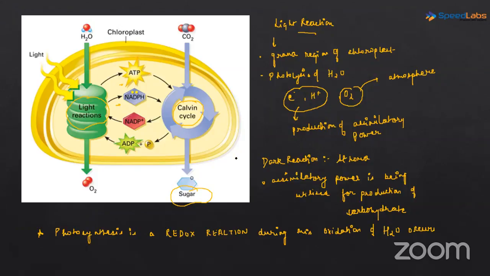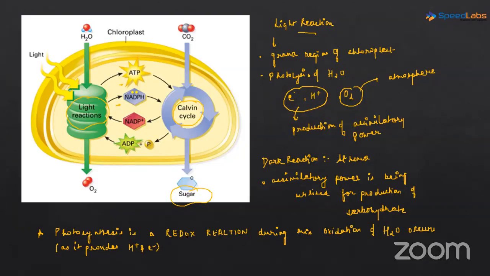As we saw in the reaction of photolysis of water, it provides protons and electrons, right? During photolysis of water, electrons and protons were getting released, and so what is actually happening here?